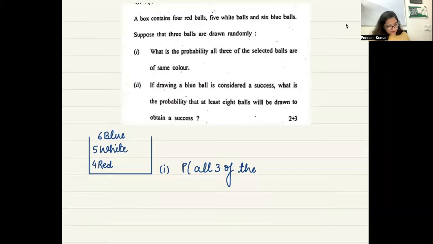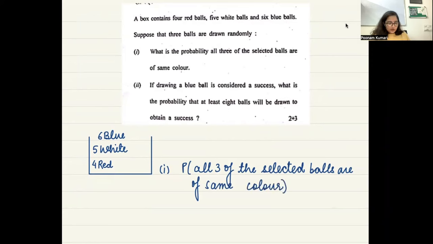So all 3 of the selected balls are of the same color. The required cases are that the 3 balls you have selected are either all blue, or all white, or all red.